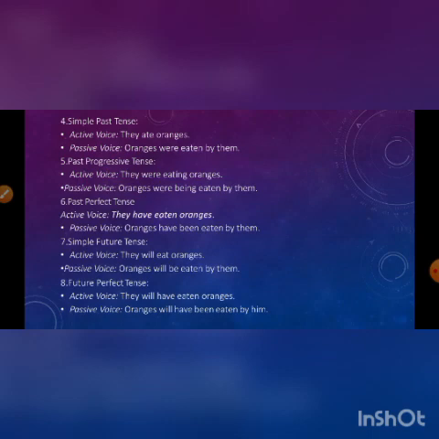You can see in the next case, number 8, the future perfect tense. Oranges will have been eaten by him. So will is there in the active voice. Have is also there. Now what is extra? Been. Why is it been? Why not be? Because it is after have. So after have, has, and had, we have to use the verb 3 form of any verb.